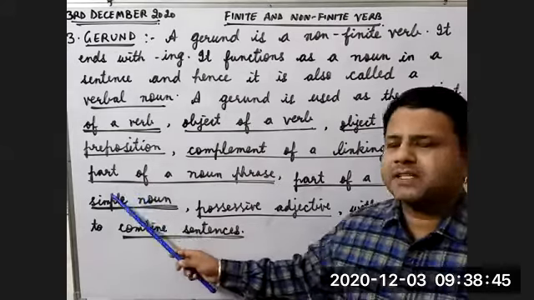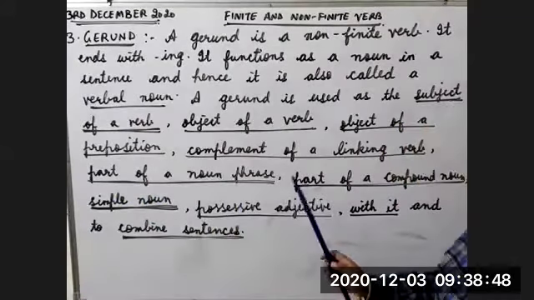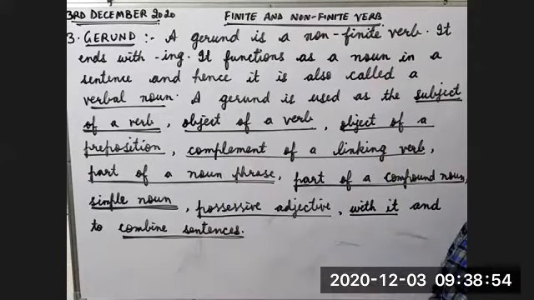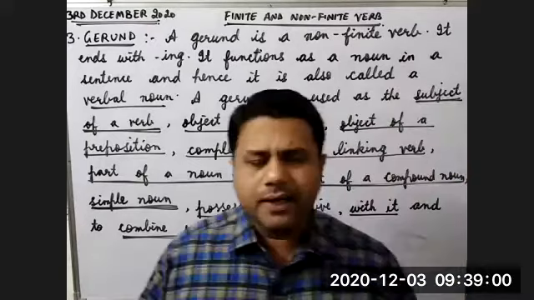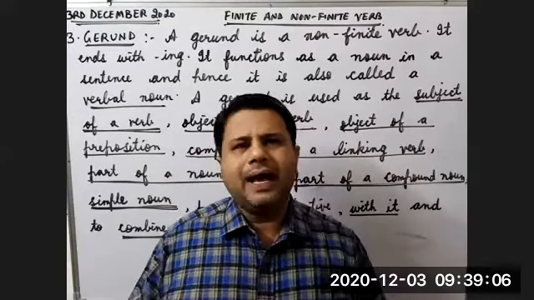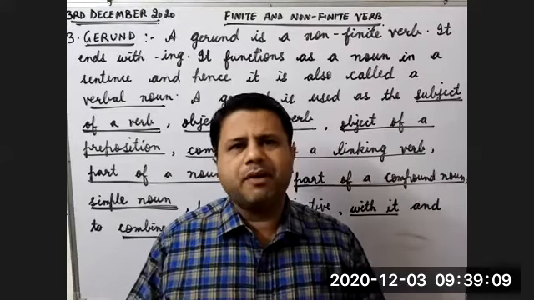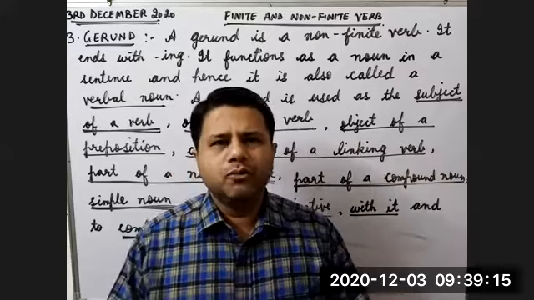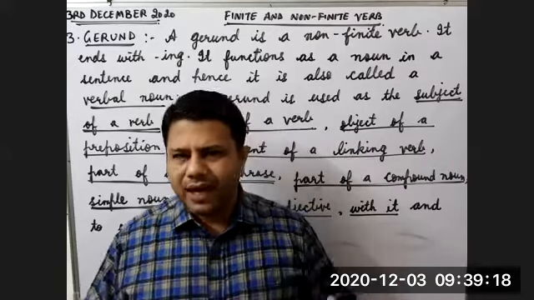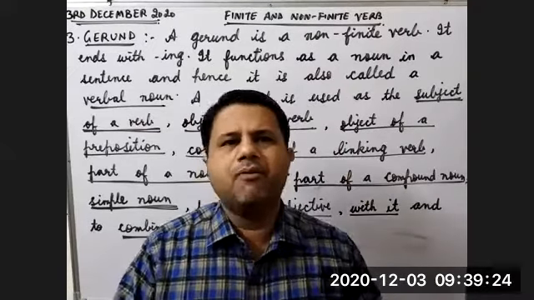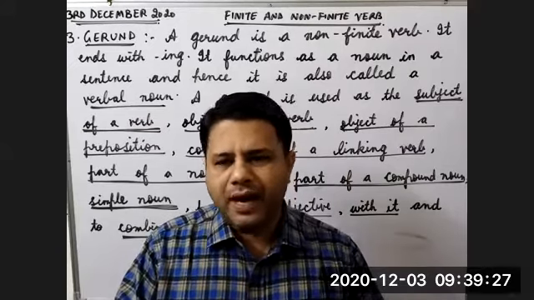Then it can act as part of a noun phrase. This is the fourth use. Fifth use, part of a noun phrase. Then sixth use, it can be used as part of a compound noun. Children, do you know the meaning of compound noun? Yes. Compound noun, as the compound sentence is made up of two independent sentences, similarly, compound noun is also made up of two or more than two words. When two or three nouns are joined together to make one word or to make one noun, that is called compound noun. Like tablecloth, sunflower, blackboard.